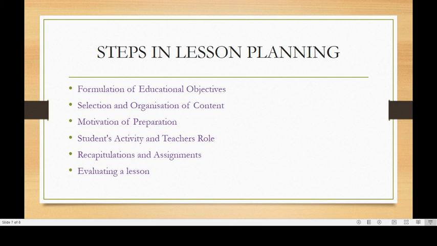I hope you understood the various steps in lesson planning. First, formulation of educational objectives, then selection and organization of content. After that is motivation or preparation. Then we talked about students' activity and teachers' role. After that is recapitulation and assignment. And the most important part is evaluating a lesson plan. So these were the steps in lesson planning.